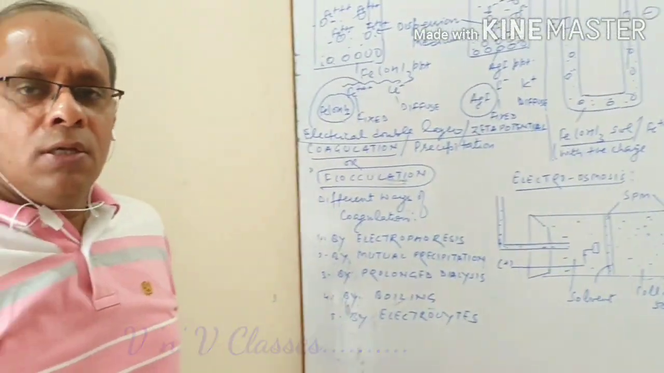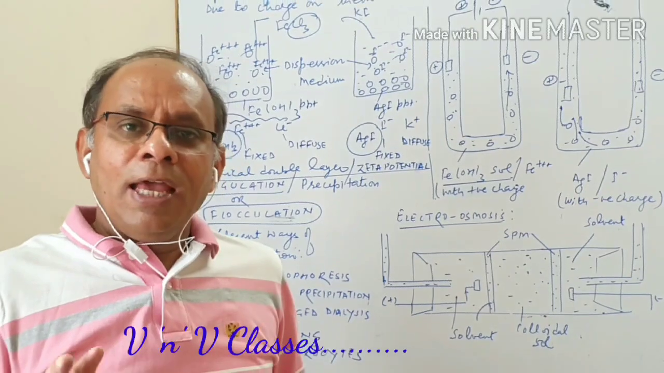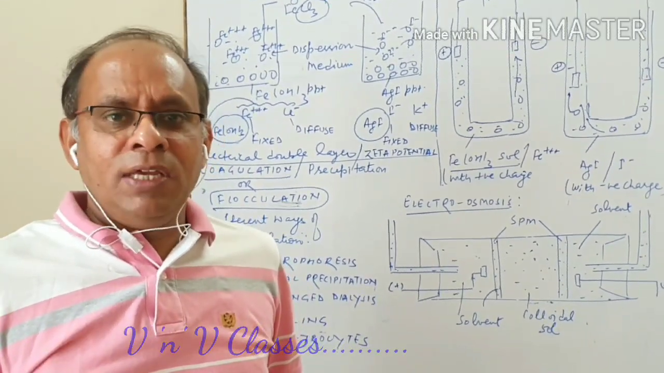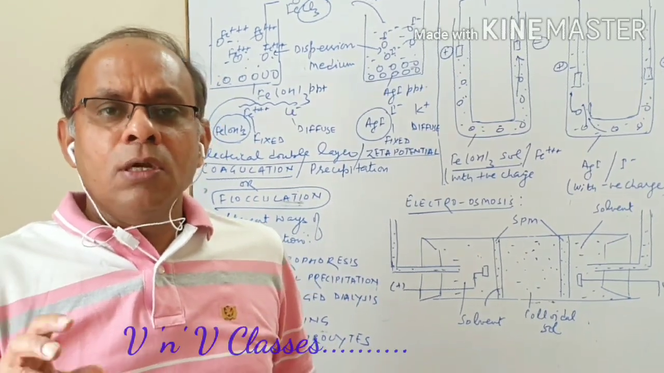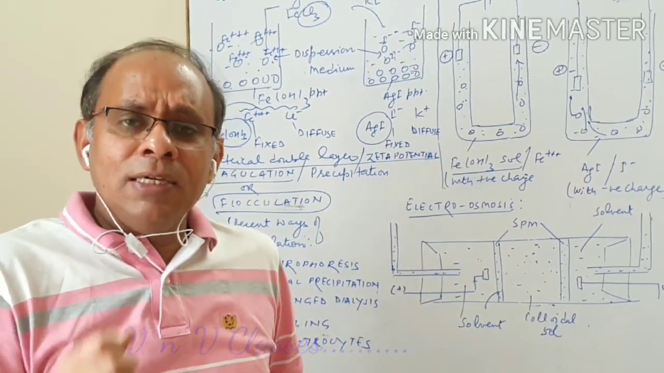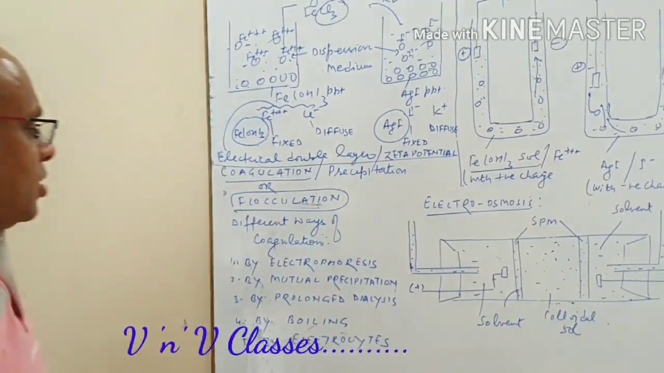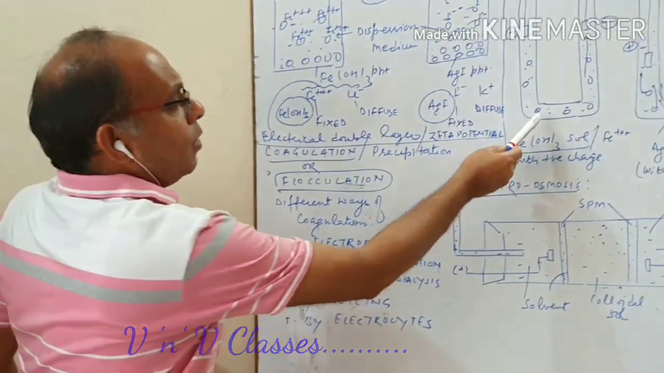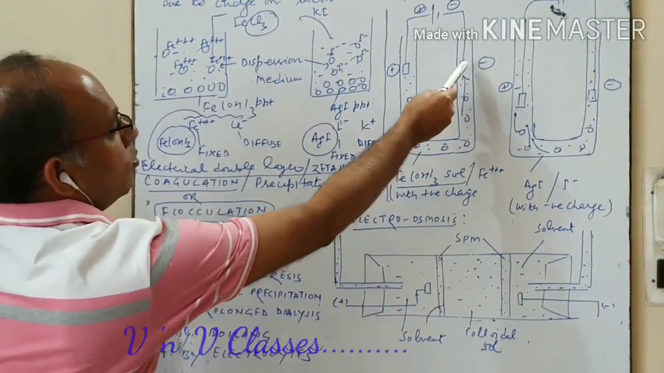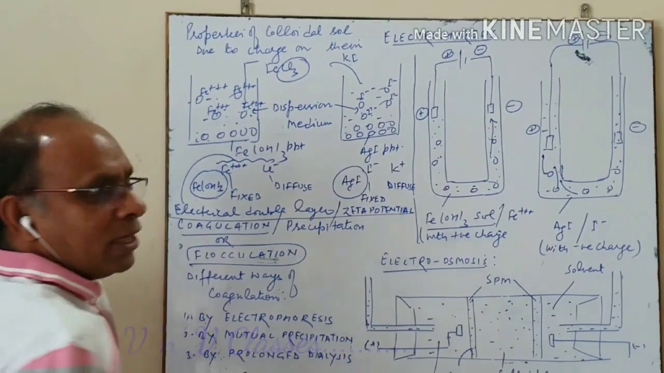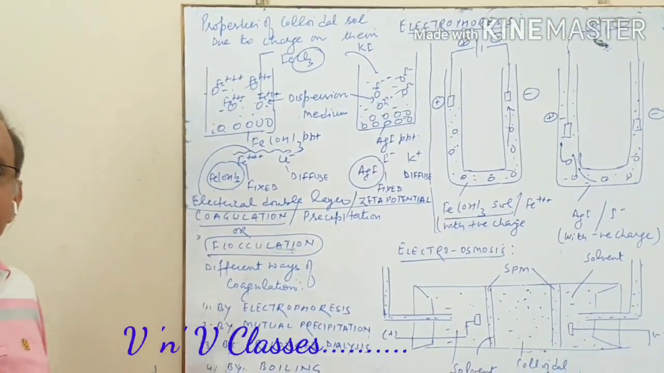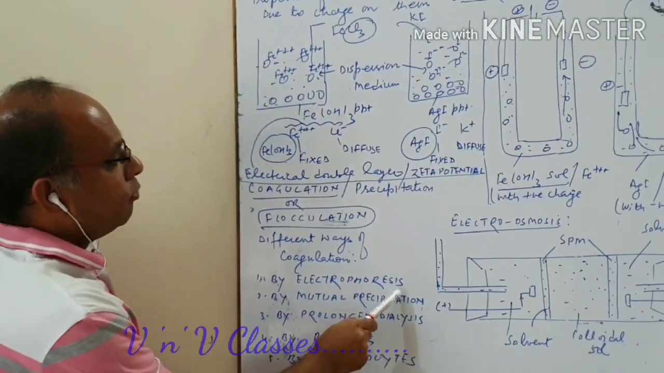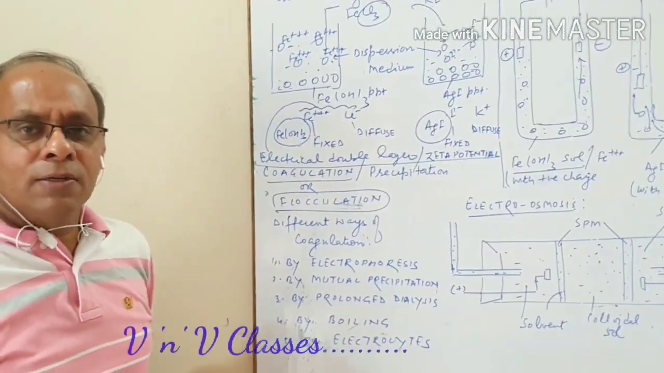Coagulation, I repeat: a colloidal solution is stable as long as the colloid particles have some charges. But as and when the charges are removed, colloid particles collect together and settle down. So how can the charges be removed? By electrophoresis. Colloid particles with positive charge move to the negative plate and settle down there. They get neutralized, so coagulation can be done by the process of electrophoresis. I think it is very clear.